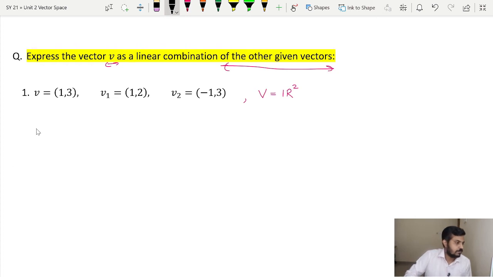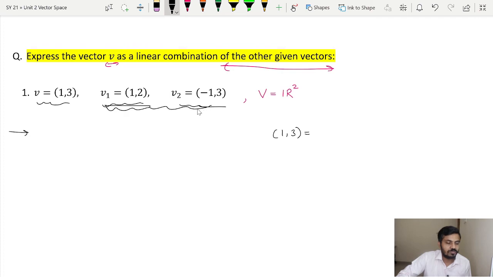So here we have to express this V as a linear combination of V1 and V2. What does it mean? What we have to do exactly? Here we have to write this vector (1, 3) as a linear combination of (1, 2) and (-1, 3).